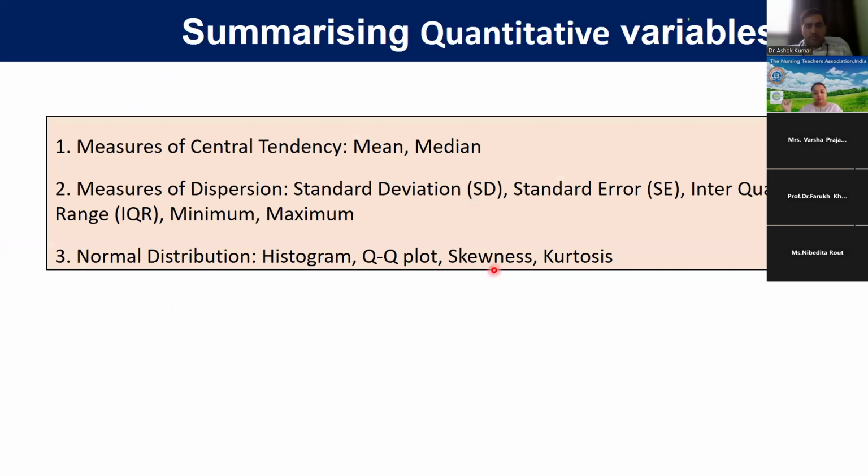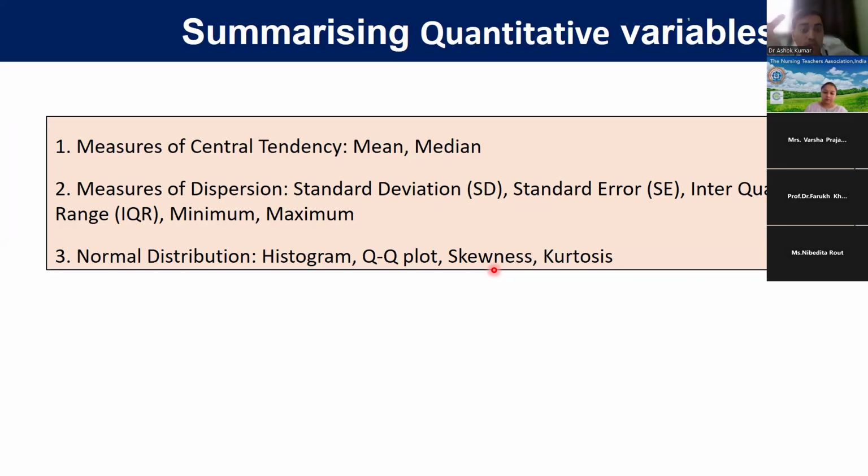Now we have to do this for descriptive statistics. As I told you earlier, we have to calculate mean and median for measures of central tendency. We have to calculate standard deviation, standard error, interquartile range, minimum, and maximum for measures of dispersion.